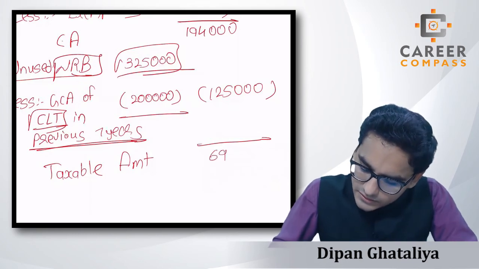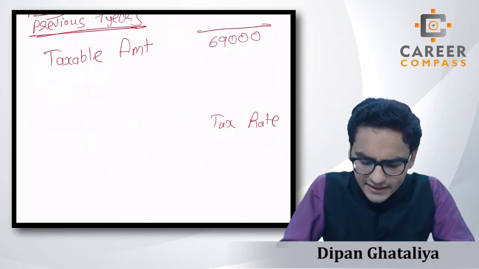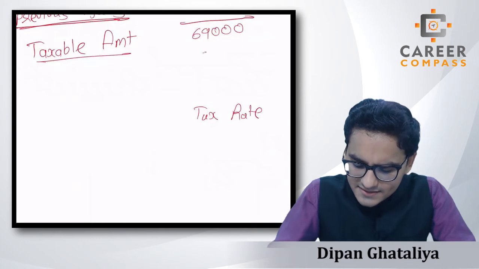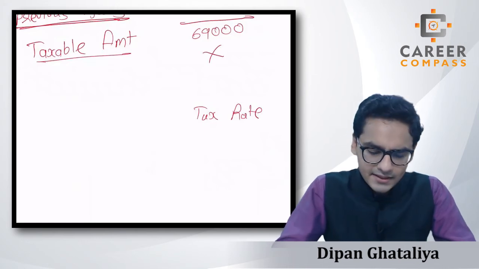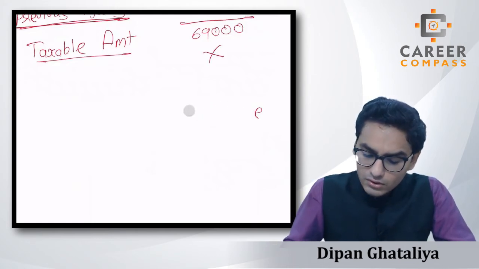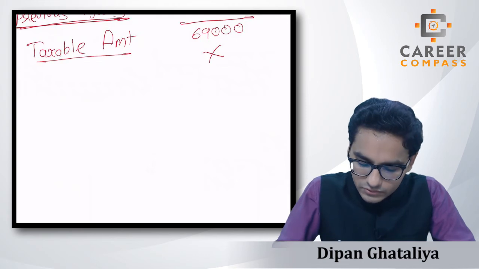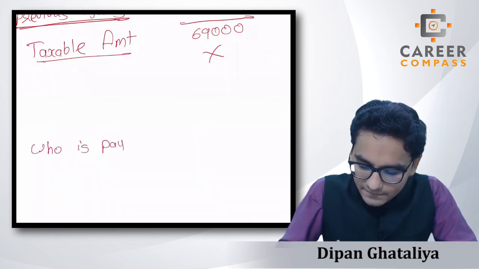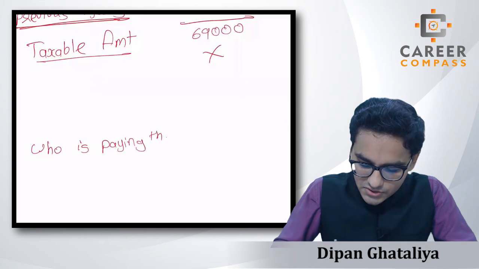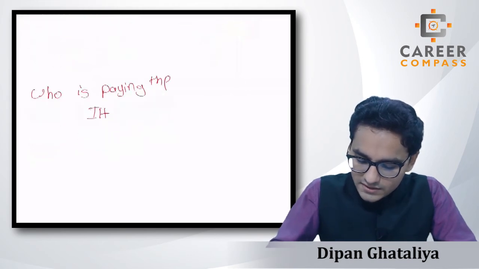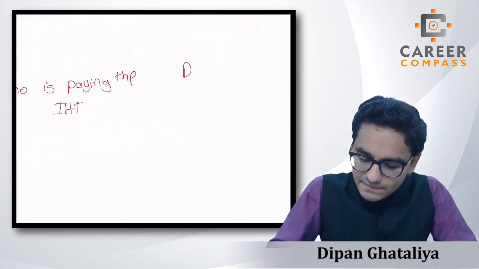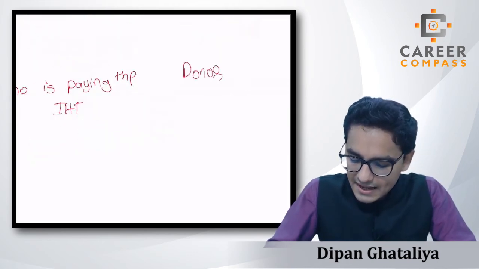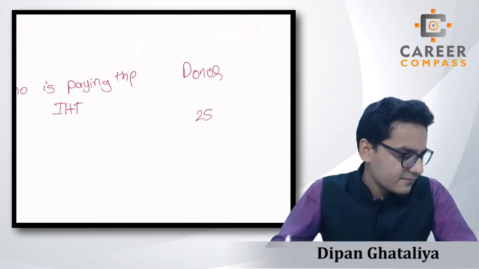And you will tell me, sir, we have got the taxable amount multiplied by just simply tax rate, we will get the liability. Yes, but students, before applying the tax rate, we also have to see who is paying the IHT. If the donor is paying the IHT, then IHT will be levied at the rate of 25%.